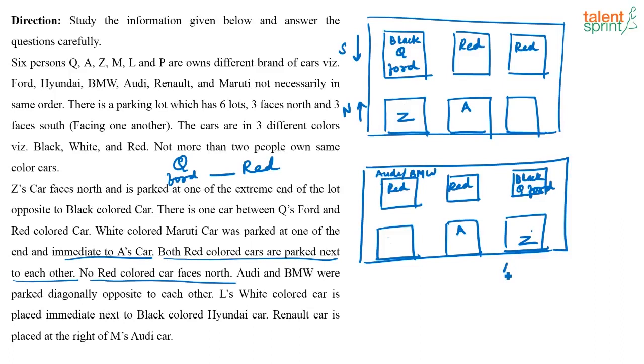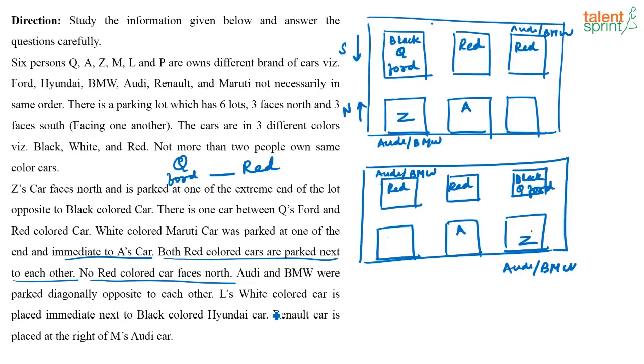Similarly, here it has to be Audi or BMW in this case. Sorry, this is black Ford, right? So, Audi and BMW can't come here in this case. So, where will Audi and BMW come? It has to be here, right? Audi or BMW, and the other car diagonally opposite, it is here, Audi or BMW. Now, we need to know where BMW is and where Audi is.